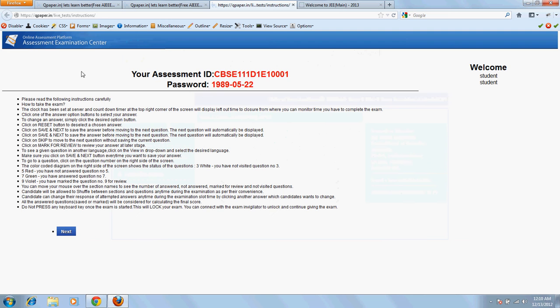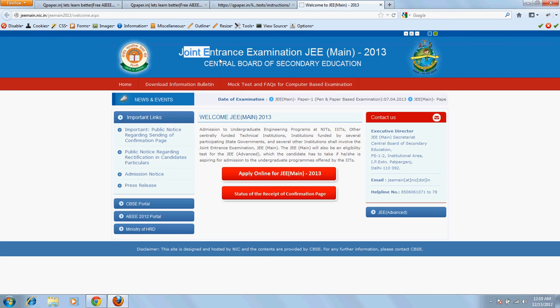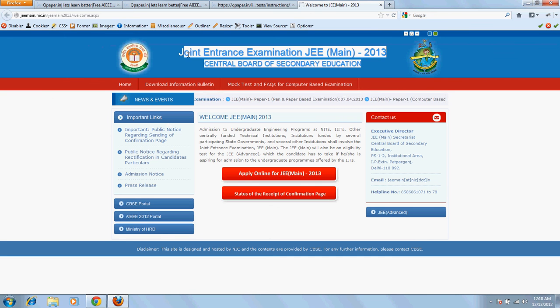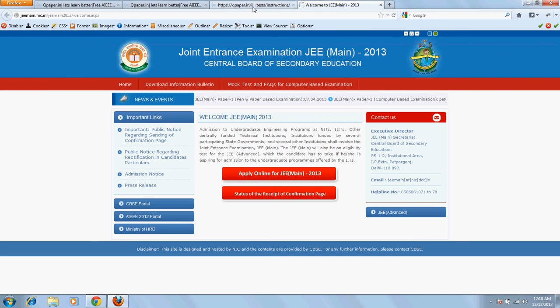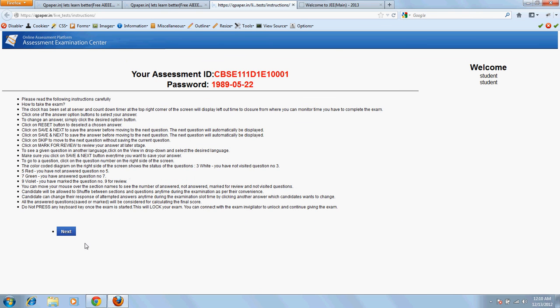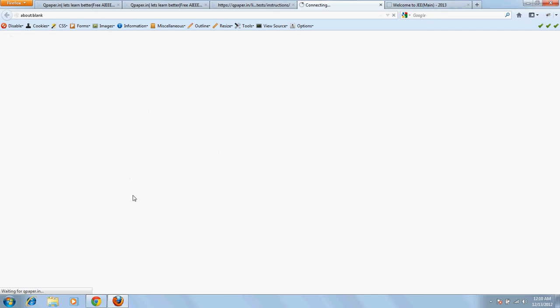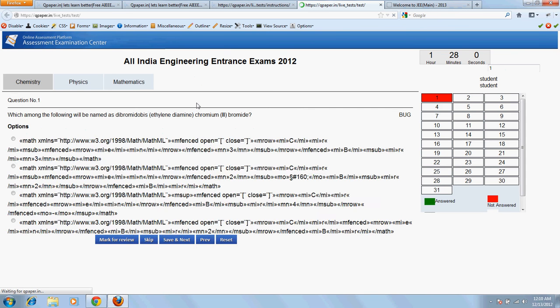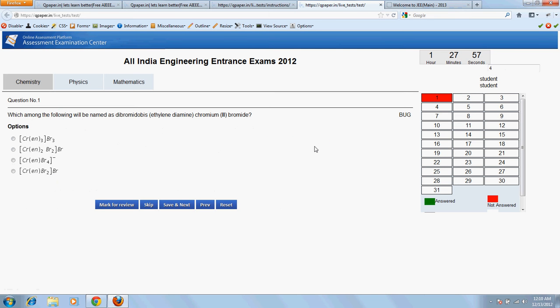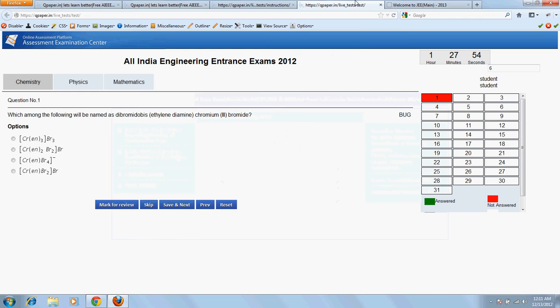So over here you have the online examination platform, which is exactly the same replica of the entrance platform that is provided by the joint entrance exam. And you have all the list of things you have to keep in mind before you start the exam. You click on next, you have your access ID and the password, and once we start the test, what we have is the entrance platform, which is exactly similar to the one that is specified in the joint entrance exam.